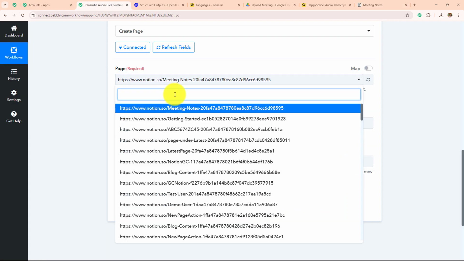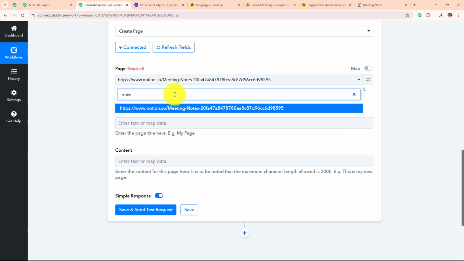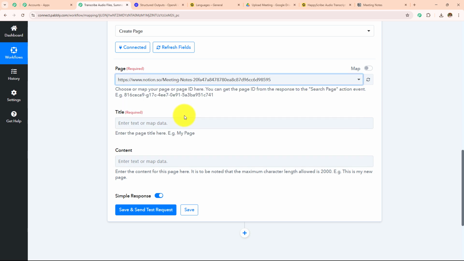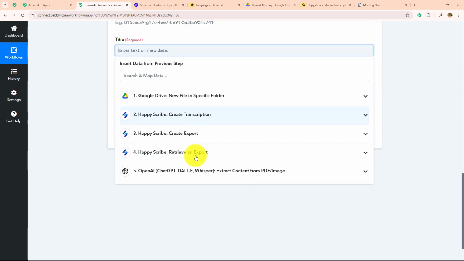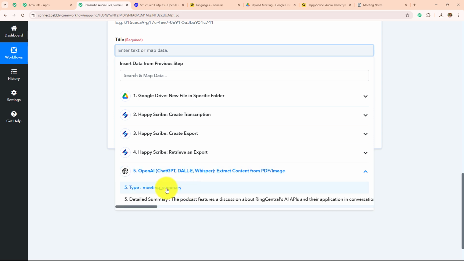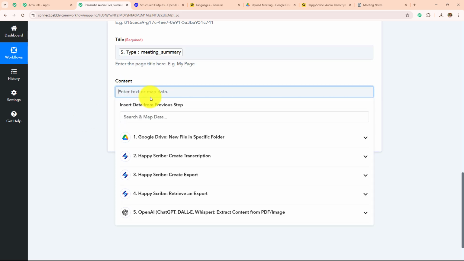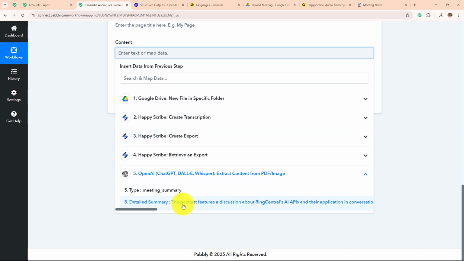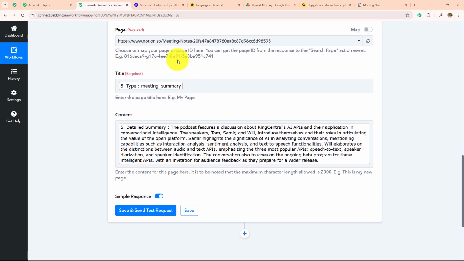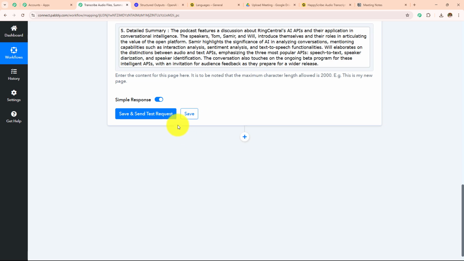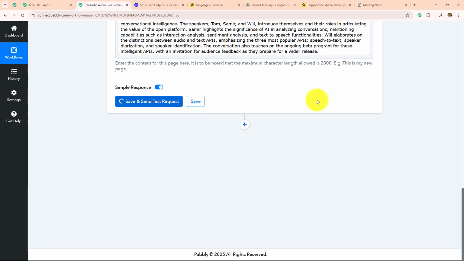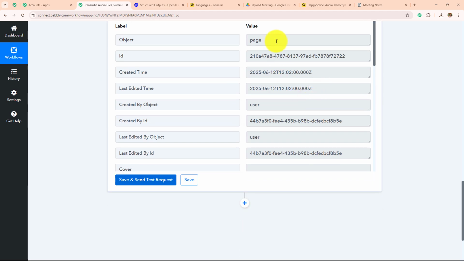So I'm going to select this from the drop down which is this one, meeting notes. I'm going to enter the title which I have received from this OpenAI which is this meeting summary and the content or the summary which we have generated with the help of OpenAI. I'm simply going to click on save and send test request. Let's wait for the response and here it is.